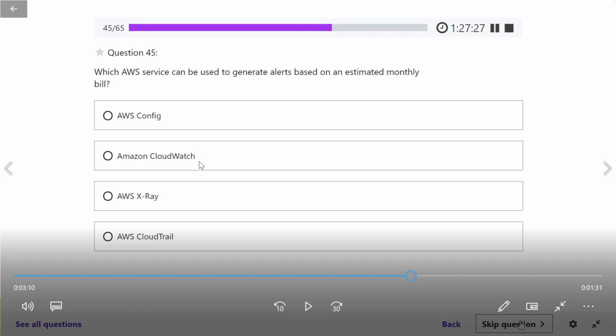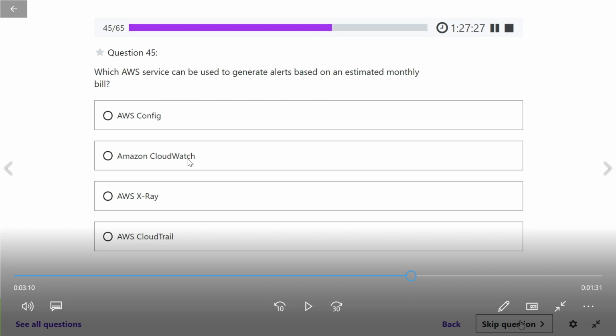Anytime anybody, all these services can report to CloudWatch. Config can say I did something, X-Ray can say I did something, CloudTrail can say I did something, and CloudWatch is the one keeping track of a log of every activity if you have configured for it. If you have told CloudWatch to watch out for these changes, then CloudWatch will make a note of that. So it is like an SNS service only. CloudWatch can in turn trigger something. It can generate an alert or do anything.